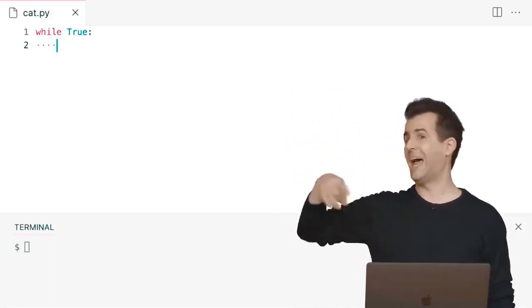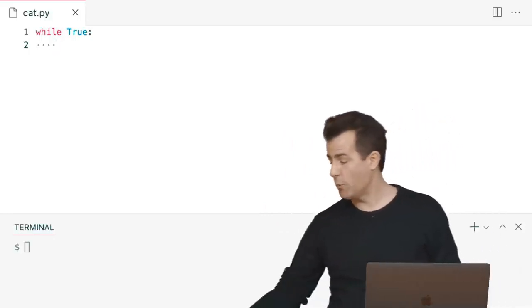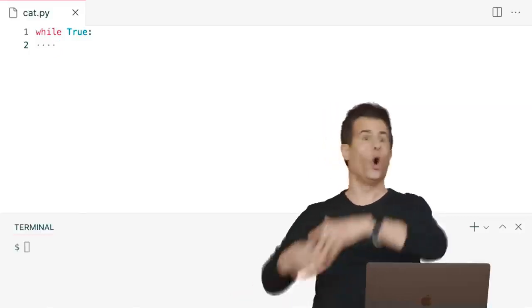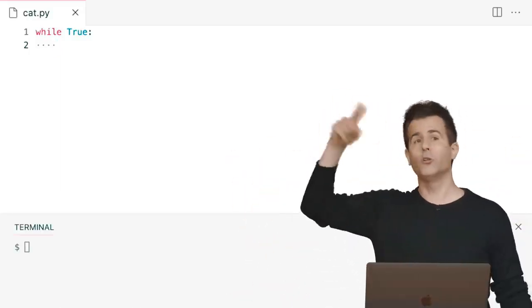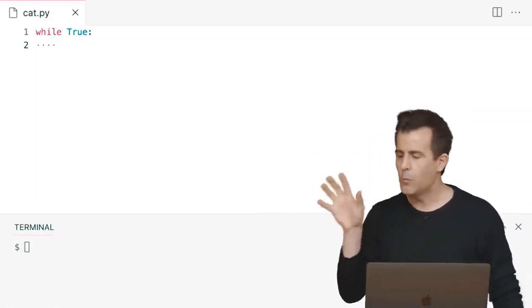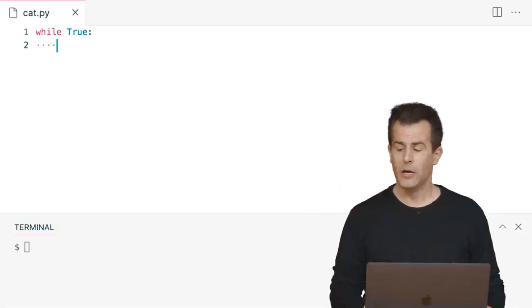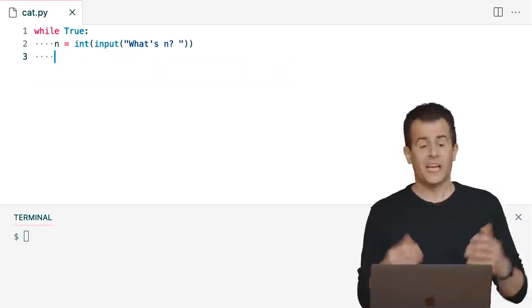And we've seen how that can happen accidentally, mathematically. It's absolutely going to happen when you say while true. Why? Well, the answer to the true question is always true. So this is a way of deliberately inducing a loop that by default is going to go forever. So we're going to need a way of breaking out of this loop when we have the number we want. The convention, though, inside of this otherwise infinite loop is to ask the question you care about, like give me an int by prompting the user for input, like what's n question mark, and then just ask your question.